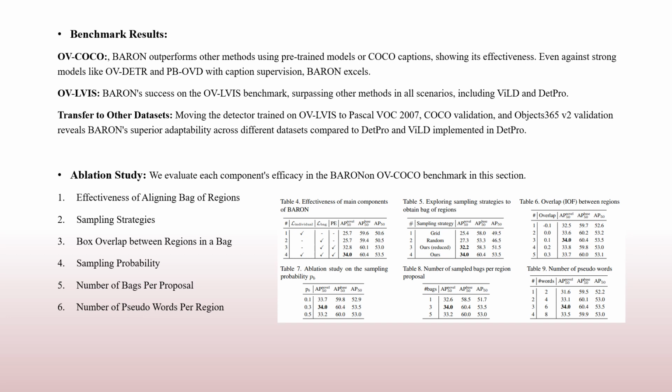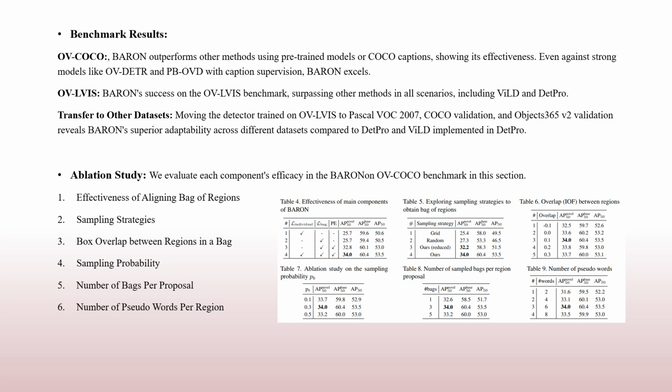Coming to the ablation study. In this section, an ablation study is conducted to analyze the effectiveness of various components and strategies on the Barron and OV-COCO benchmark. Effectiveness of aligning bag of regions. To understand the contribution of different components, the study starts with a baseline that employs only the individual level loss. This baseline achieves a MAP50 of 25.7 on novel categories.